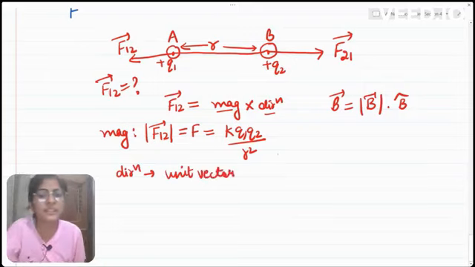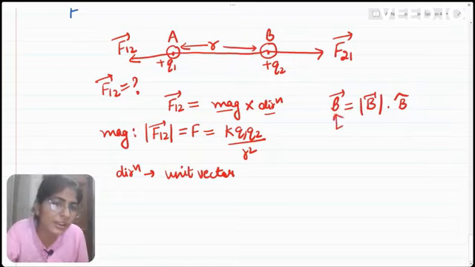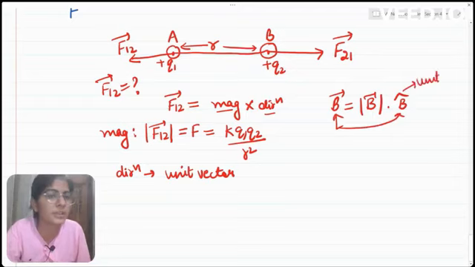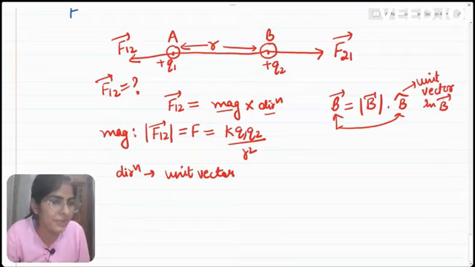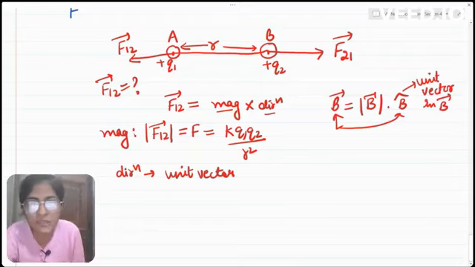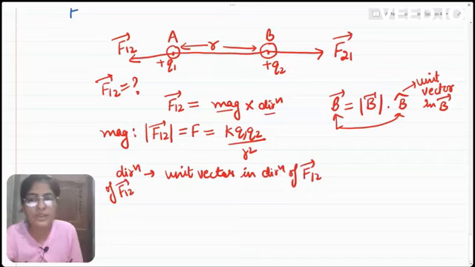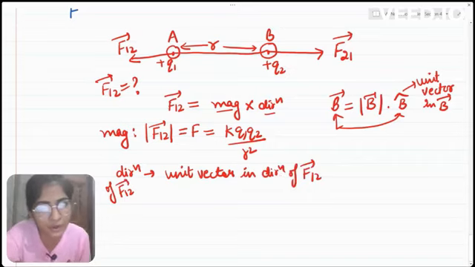Whenever we have to represent the direction of a vector, let us say the vector B, the direction of vector B is represented by B cap. What is B cap? B cap is the unit vector in the direction of vector B. So here the direction of F12 means unit vector in the direction of F12. If we write the unit vector in the direction of F12, we will be representing the direction of F12.